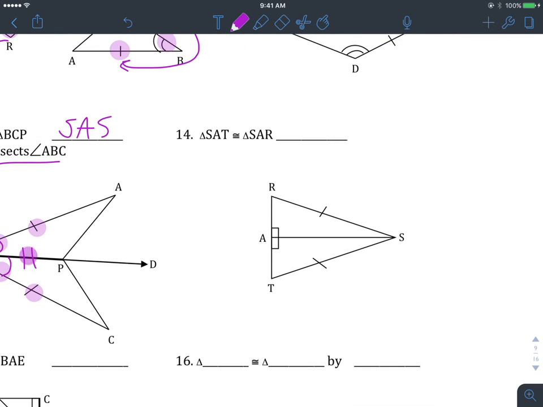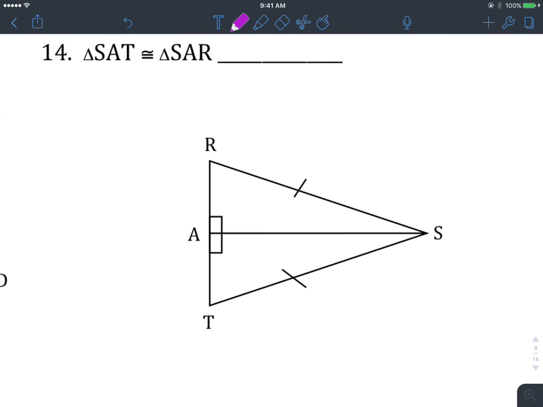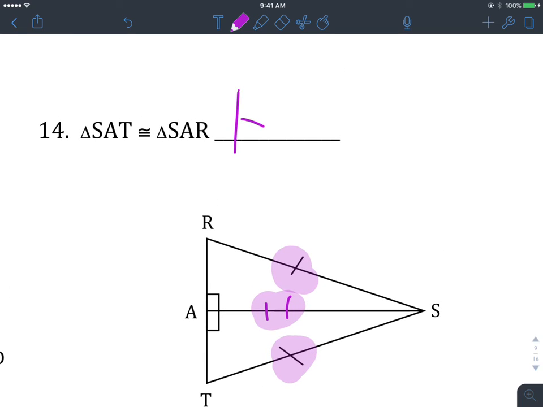Let's see what's going on here with this one. You got a right triangle because it's marked a right angle right there. So this could be hypotenuse leg. Let's double check there. So you got the hypotenuse, you got the leg. That's good to go. Remember, hypotenuse leg is a specific case of side-side-angle that works, but it's only when it's hypotenuse leg. Whoops.